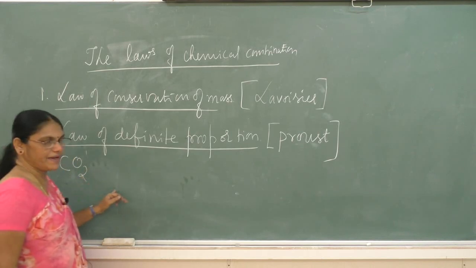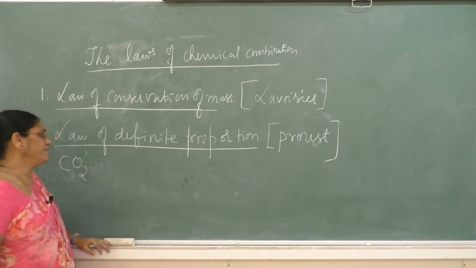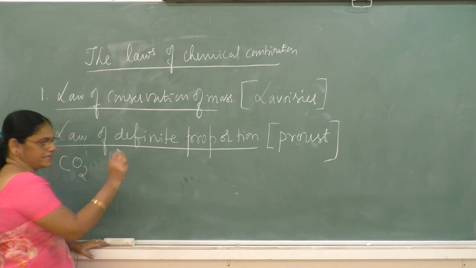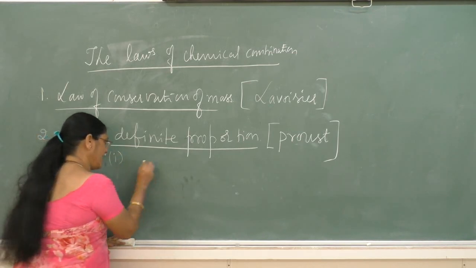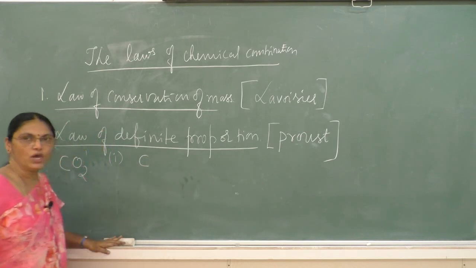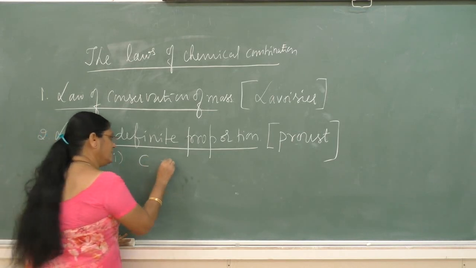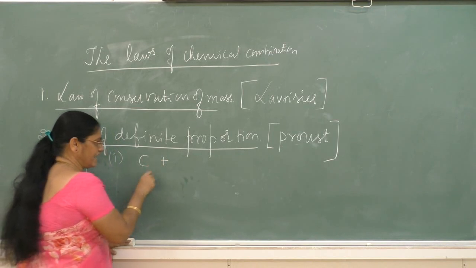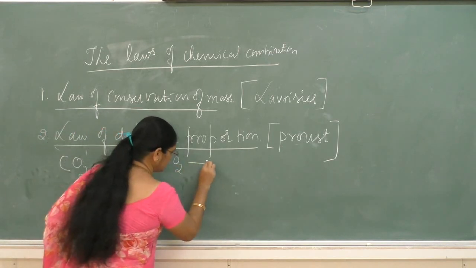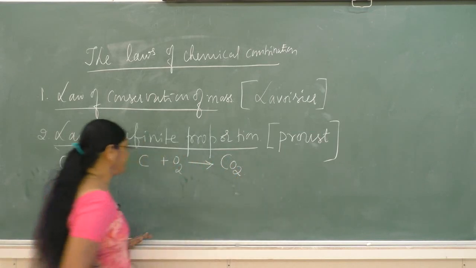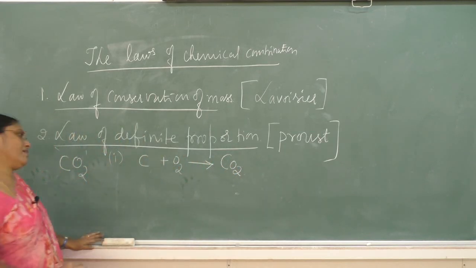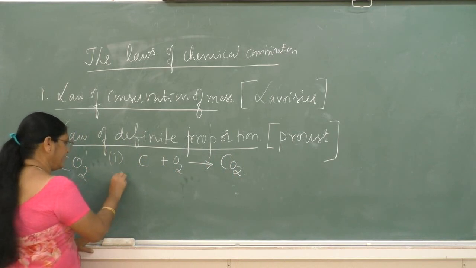It can be prepared by three different methods. The first method is by burning charcoal or coke in air. Coke means carbon, which burns with oxygen and forms carbon dioxide.